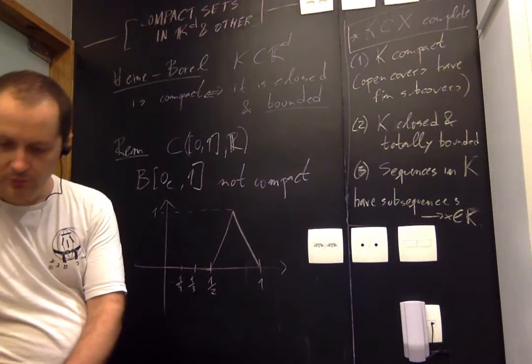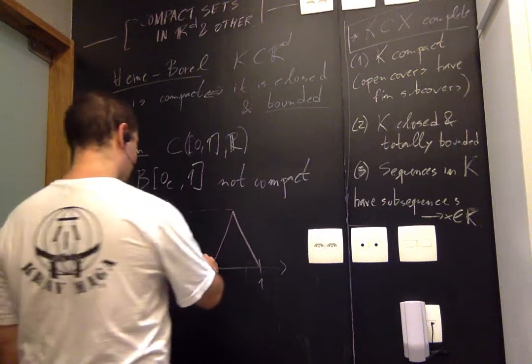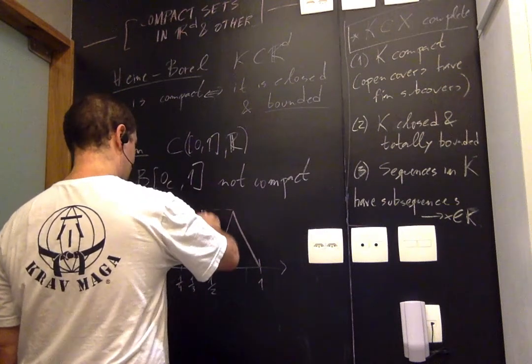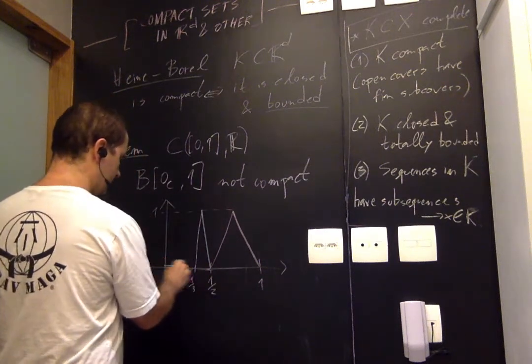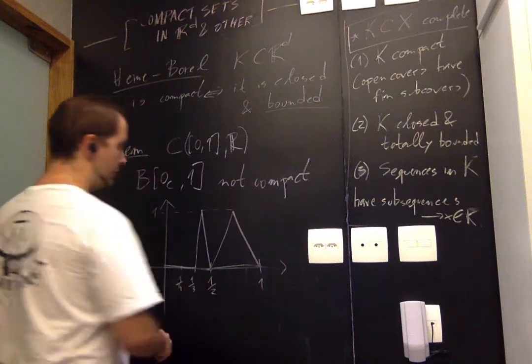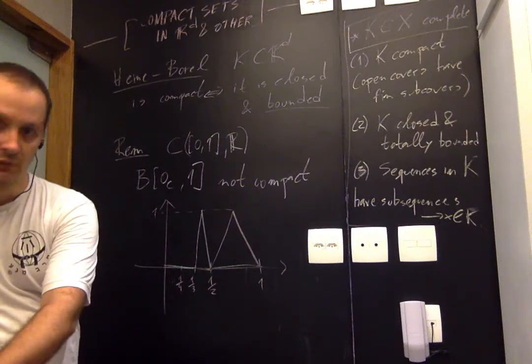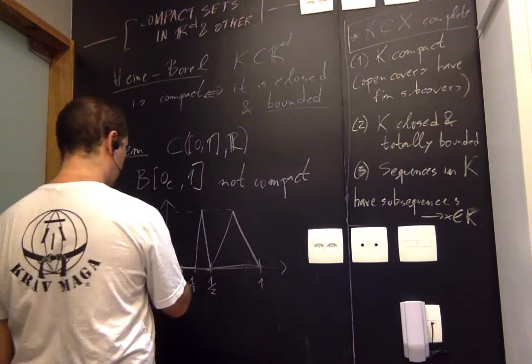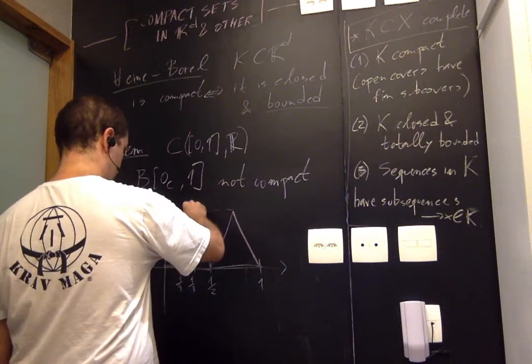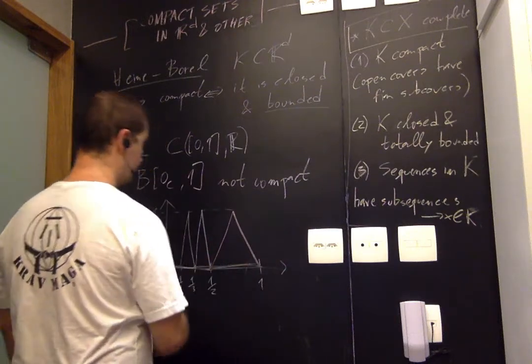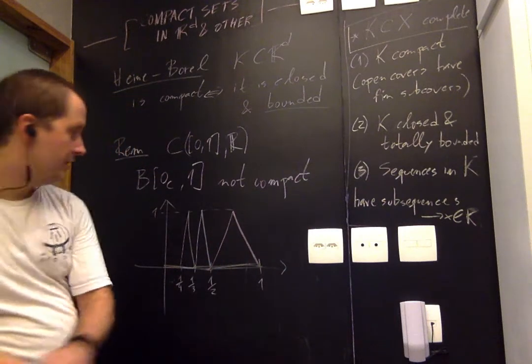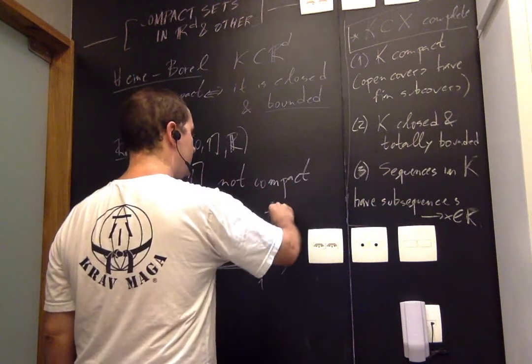Function number 2 is going to be similar, a kind of tent as tall as the other one, but with a disjoint support. And you keep doing that forever. So function number 3 is going to be like this. It's explicitly written down in the notes.